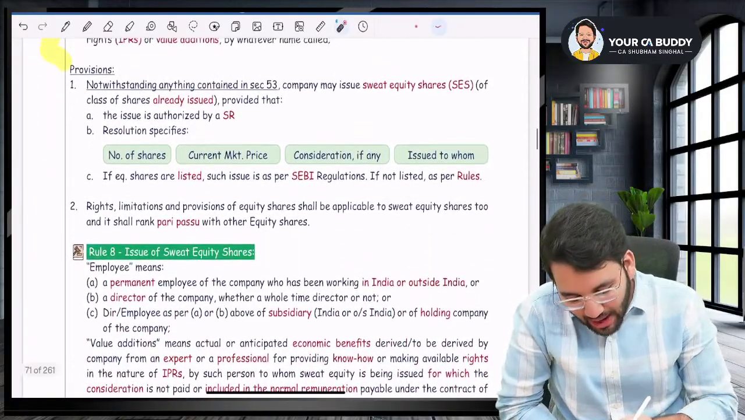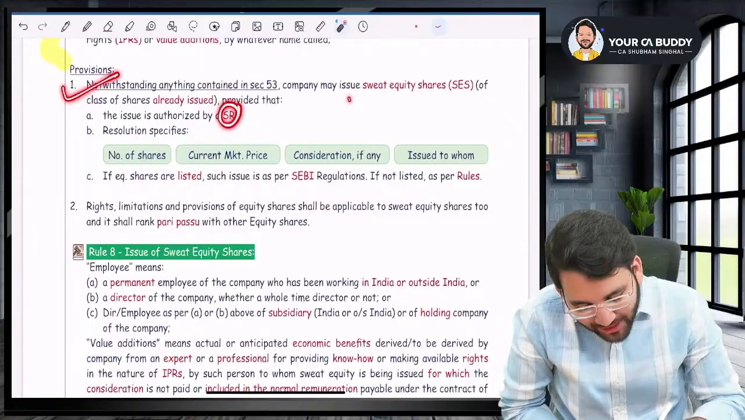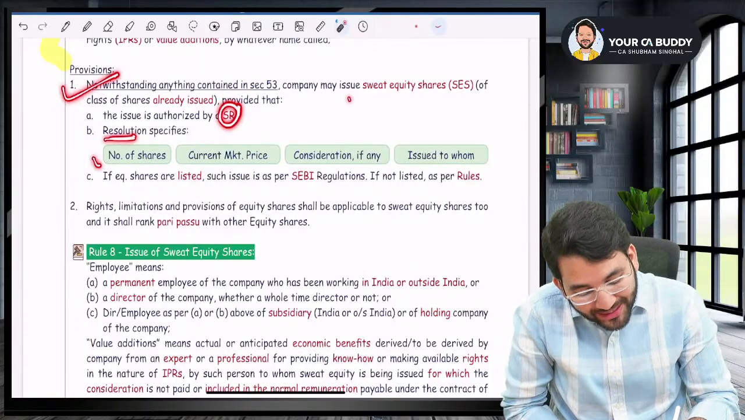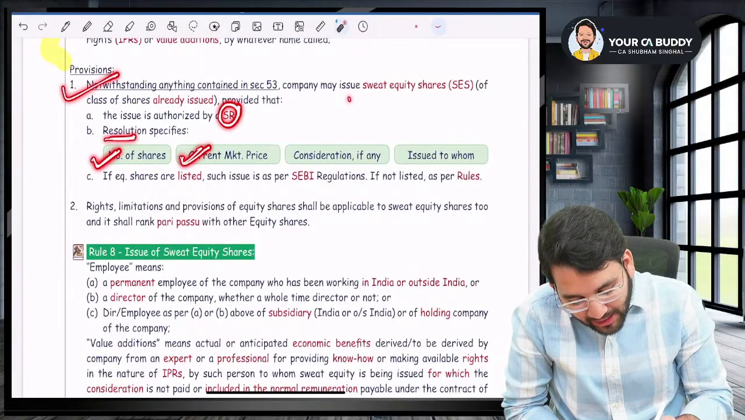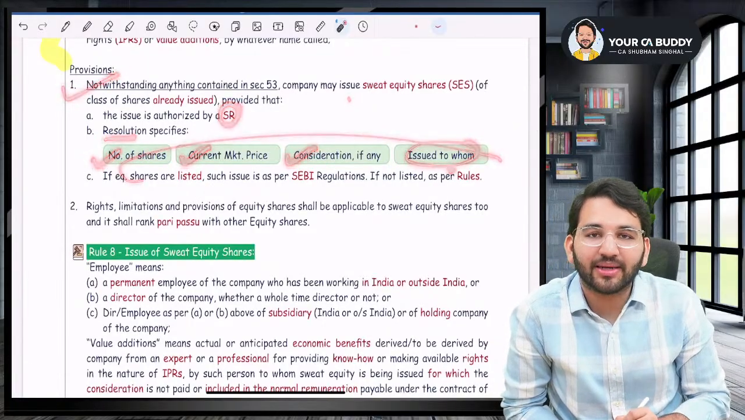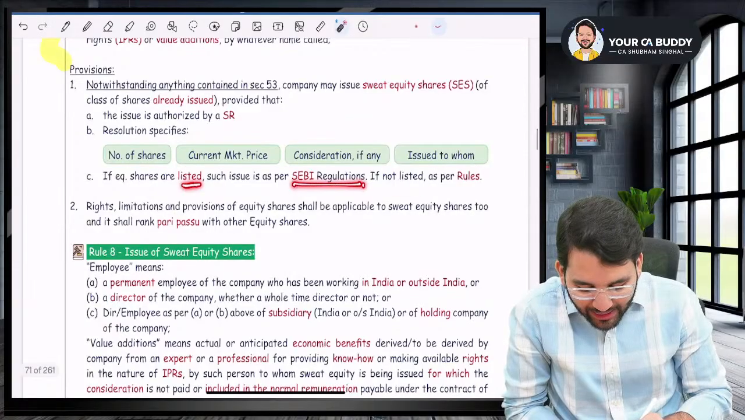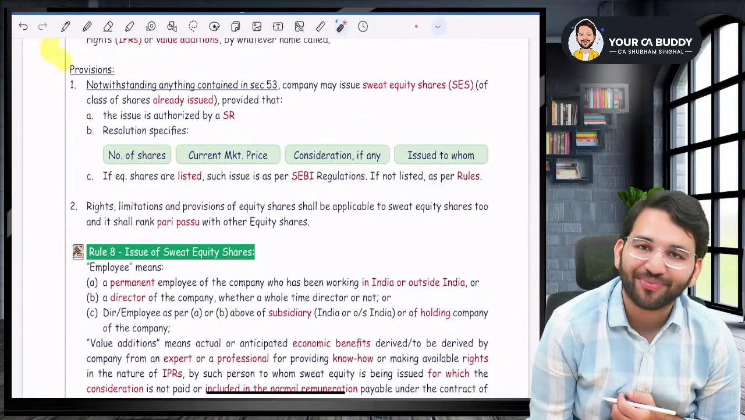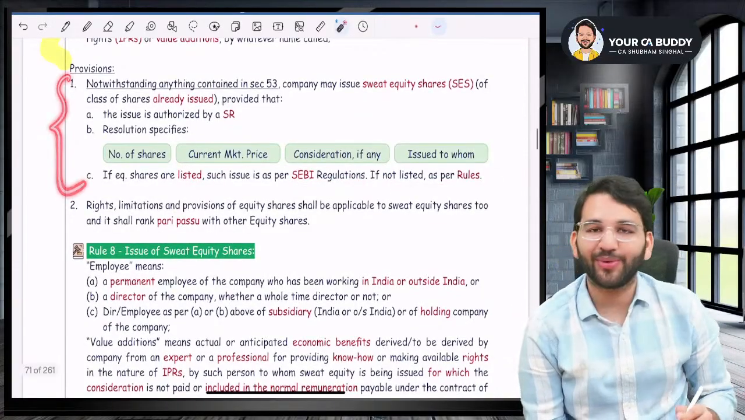After that, what are the conditions, sir? Pass a special resolution. In the resolution, you specify the number of shares, the current market price of the shares, consideration, if any, and to whom you are giving it. You'll give all the details. If you're a listed company, follow the regulations. If you're not a listed company, follow the rules. This is how you will issue sweat equity shares.